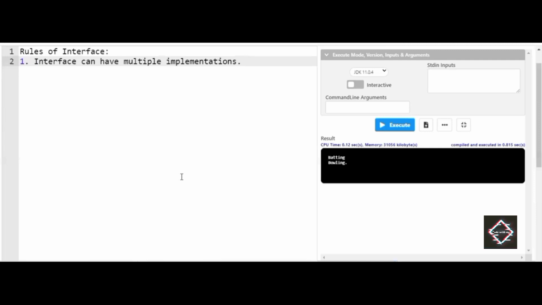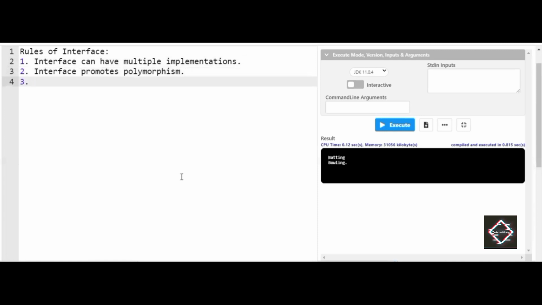I assume you have come across that Java does not support multiple inheritance, but an interface supports multiple implementation. Next, interfaces promote polymorphism, which means code reusability.